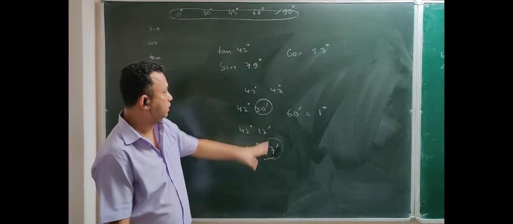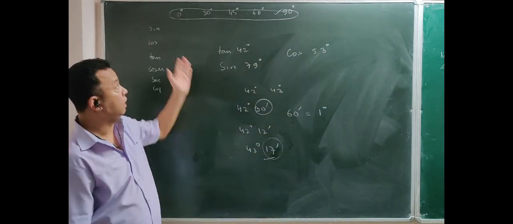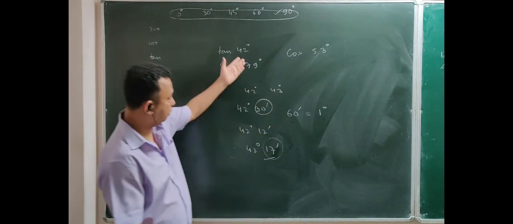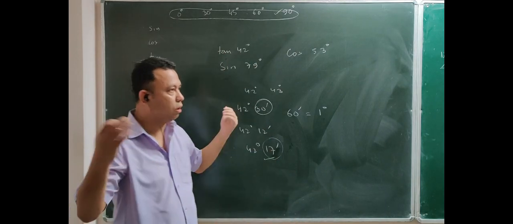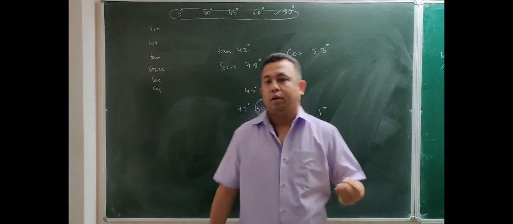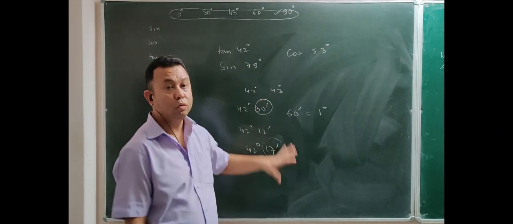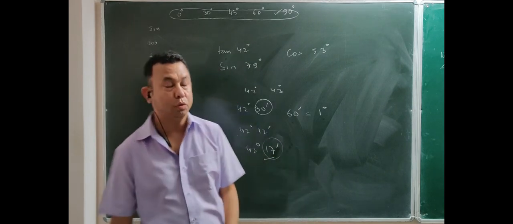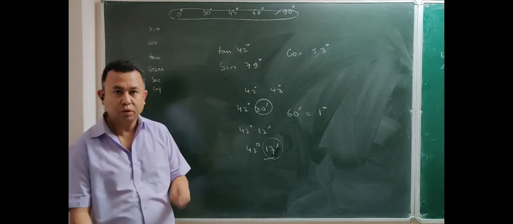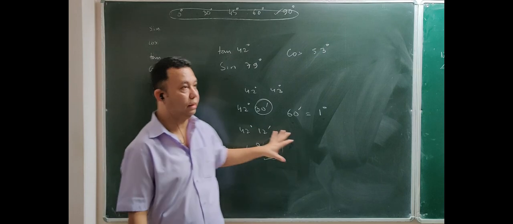Now, it is not possible to remember them like how you had remembered those 5 standard angles in class 9. There are hundreds and hundreds of such angles, so it is not possible to remember. That is why you have to use a trigonometric table. In the board exam also you will be allowed to use trigonometric tables. So using that trigonometric table, you can find the values of any of the angles.